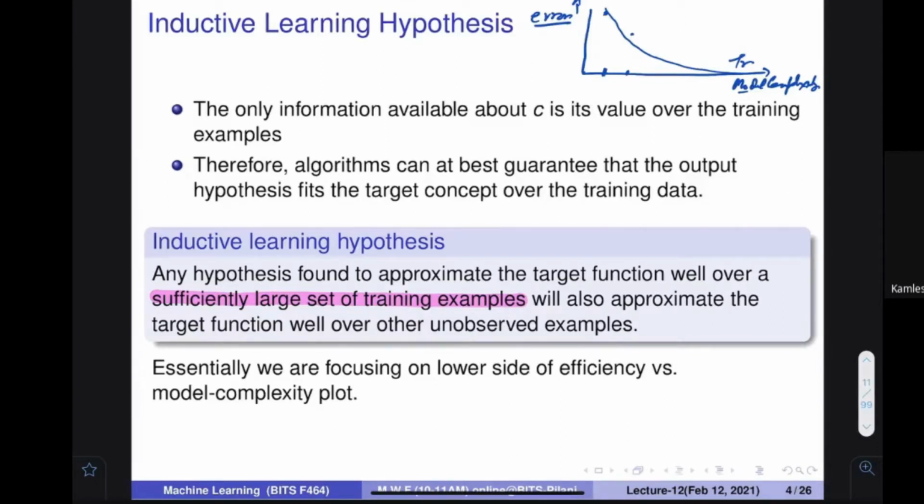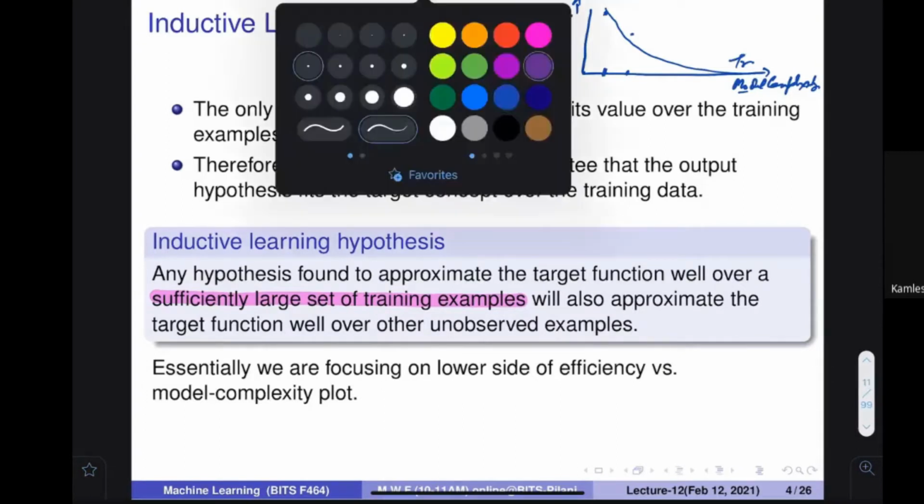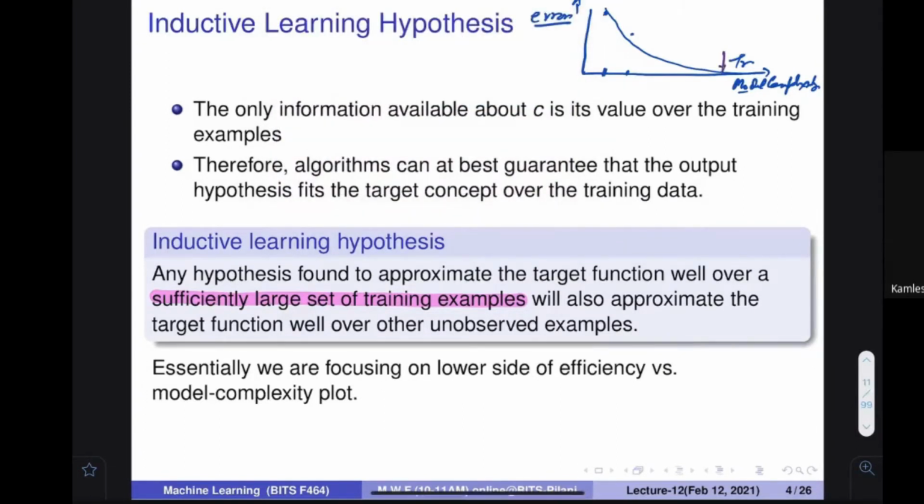However, we have seen that there is a point when this particular error becomes zero, and this is a very interesting point. It is the point when the complexity of your model is equal to the data size. This happens only when the complexity of the model is equal to the data size. You can think of it that way: the number of parameters is equal to the data items.